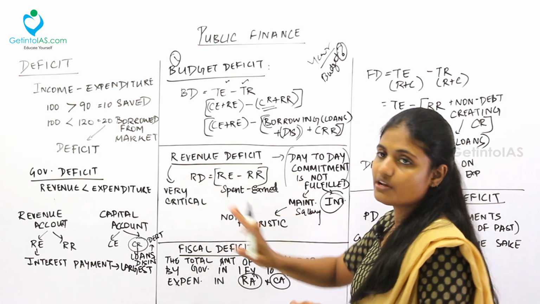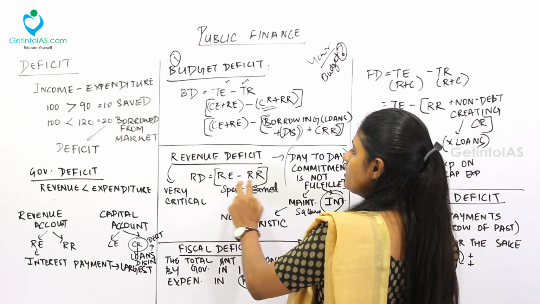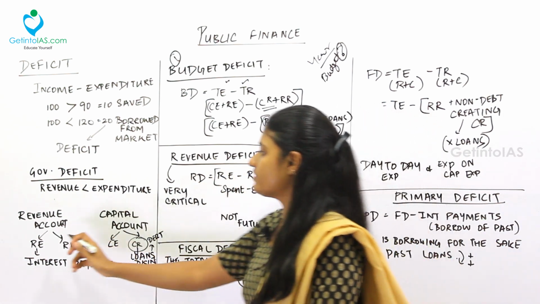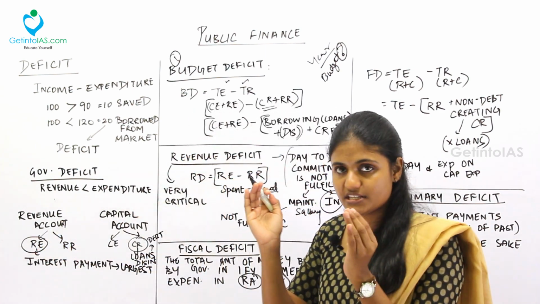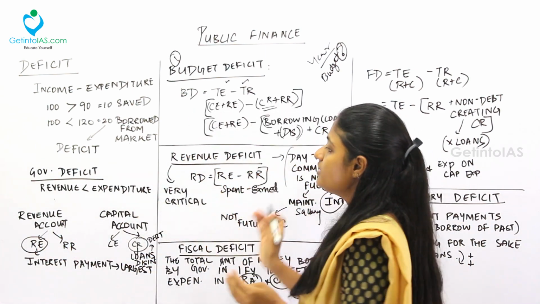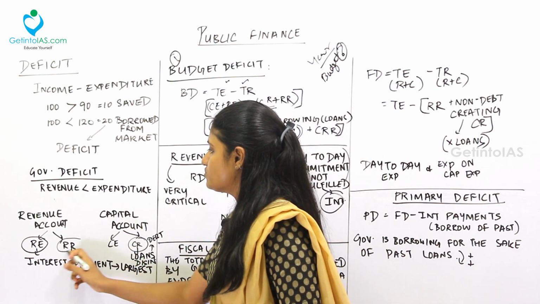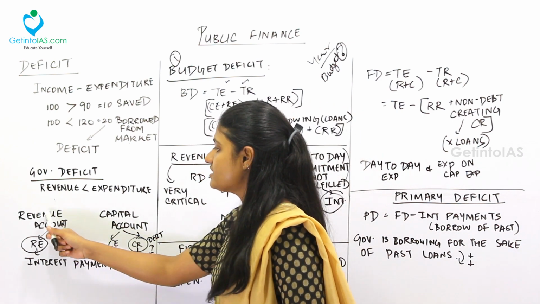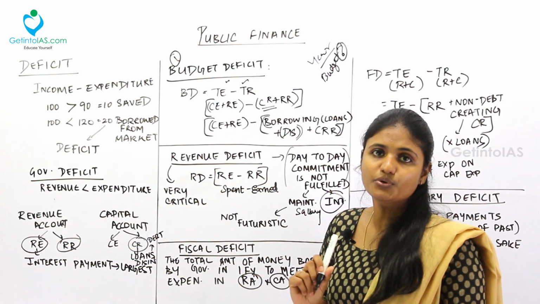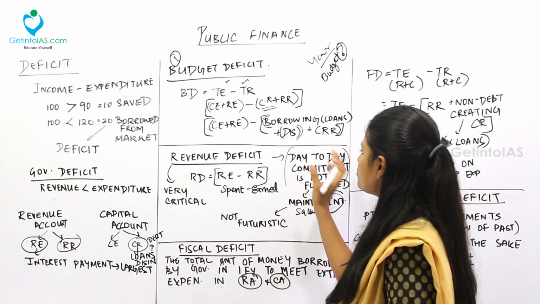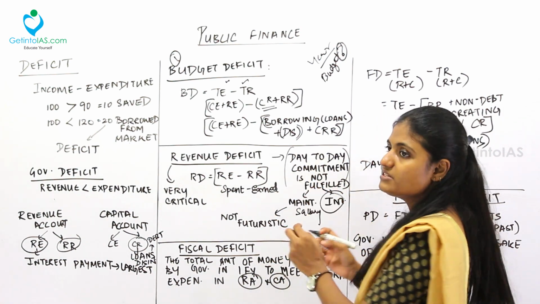The formula for revenue deficit is revenue expenditure minus revenue receipts. We already saw about revenue expenditure, what are all the components inside the revenue expenditure will be clubbed together minus the revenue receipts. So this revenue account, the difference in the revenue account is called as what? Revenue deficit. And this is not futuristic. See, day-to-day commitments is not futuristic.